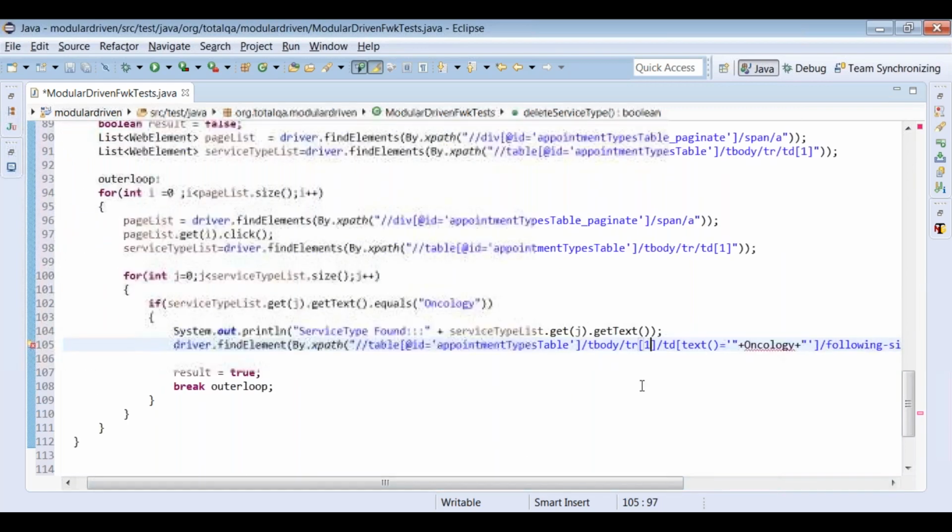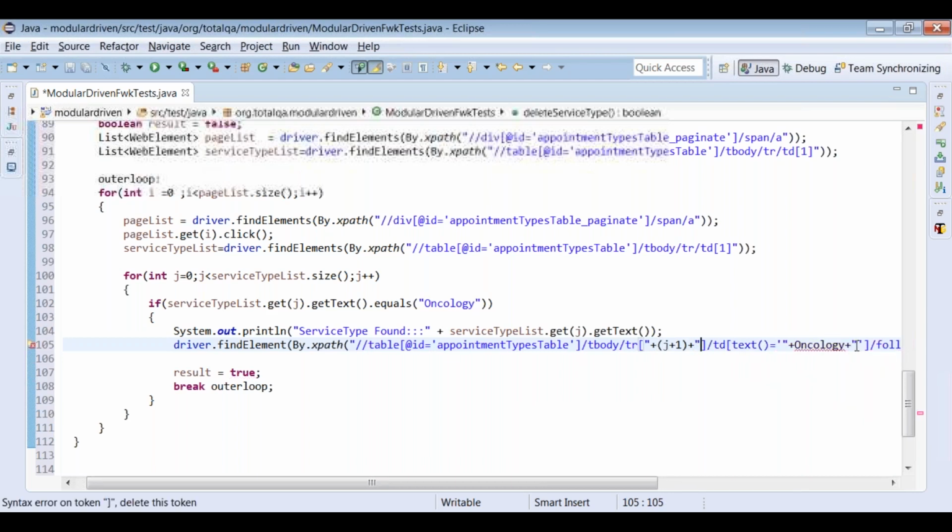But the table row we are getting from the J, because based upon the J, we are going to click on the particular table row. So let's take J into consideration. This J, we have to provide here because we are going to identify a particular row where the service type is available. So I can mention here plus J plus 1 and put the information here.